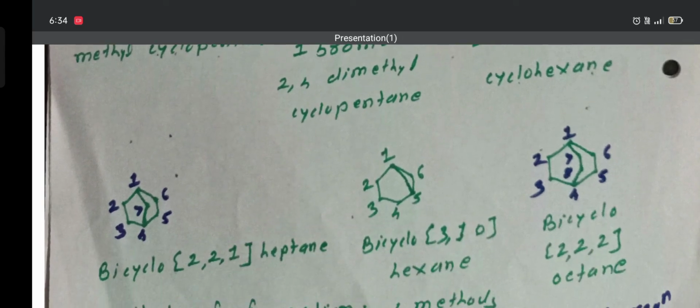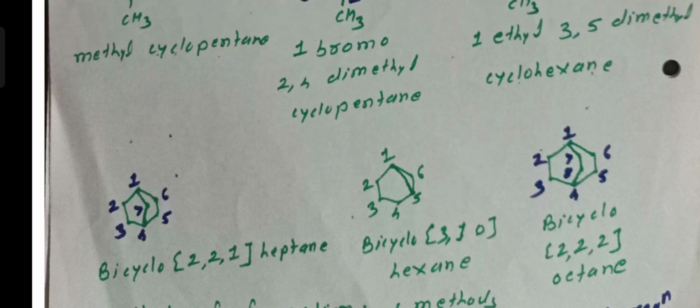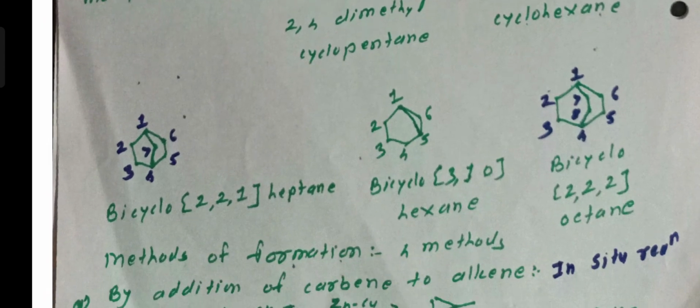Then you see here the structures. Structure number 1, polycyclic cycloalkanes containing more than one ring. In this structure, there are 2 rings present, therefore polycyclic cycloalkanes containing more than one ring are formed. They have 2 or more carbon atoms in common.